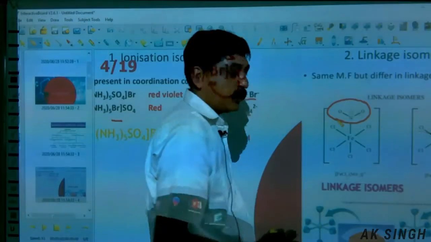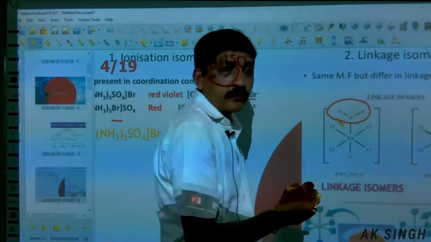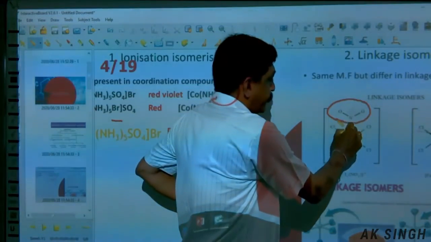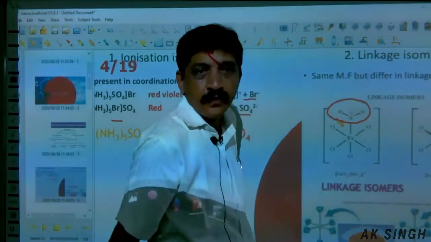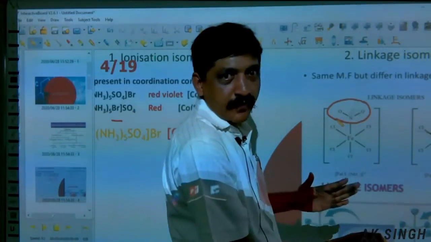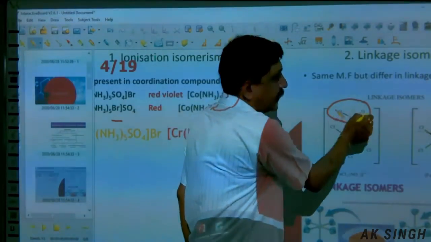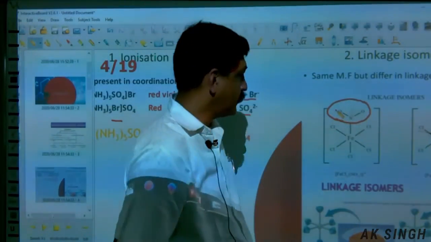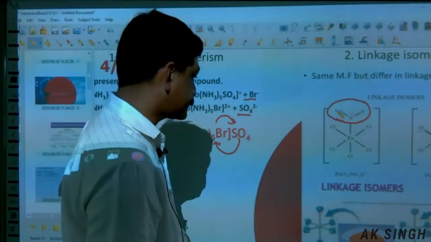This is NO2, and through nitrogen it is linked to the metal. So this is one linkage. In the other isomer, it is linked through one of the oxygens. That will be the linkage isomer.